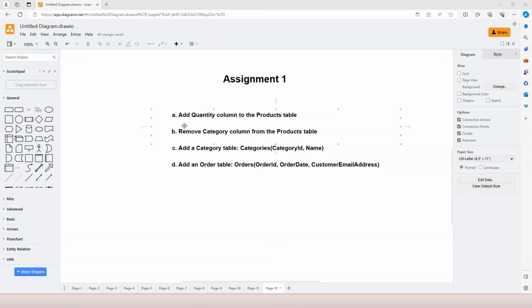The fourth one is the order table. And let's call it orders. It also has an order ID. Again, it's primary key. And you make it auto increment. Order date, I want it to have both the date and the time in it. And third one is customer email address. Those are the 4 different tasks you need to do in this assignment. Try to do that yourself, and then in the next video I will provide my answer.